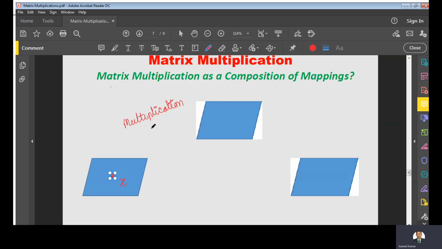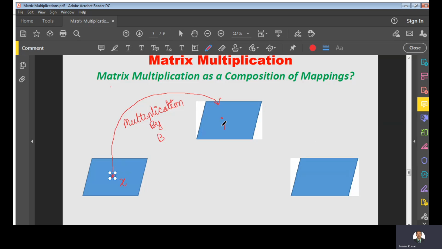If you are considering a square matrix, then definitely the square matrix will be treated as a mapping. So suppose I am doing a multiplication with this X, what will happen?